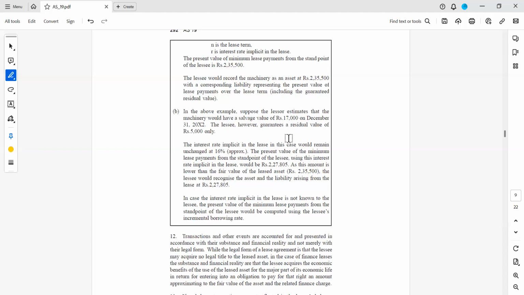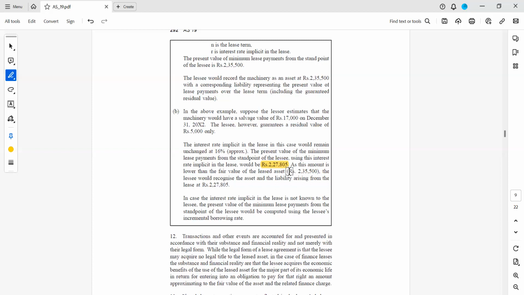So what will be my present value of lease payments, the minimum lease payments? Instead of 17,000, the lessee is guaranteeing only 5,000. So it will become 2,27,792. You see here 2,27,805. They have given 805, again because of the decimal issue. Otherwise, it is 2,27,805. And what is the fair market value, the fair value of the asset as on inception of the lease? It is 2,35,500.